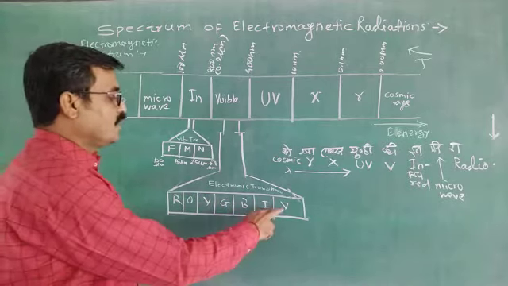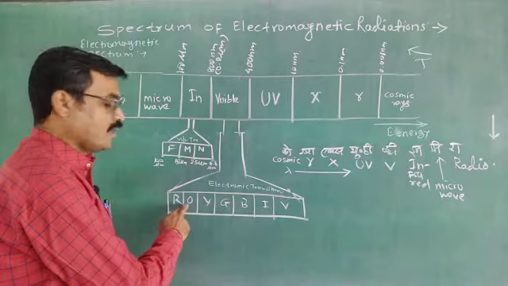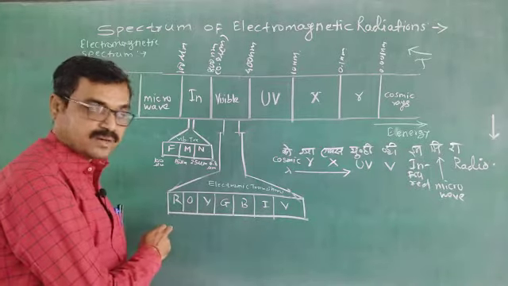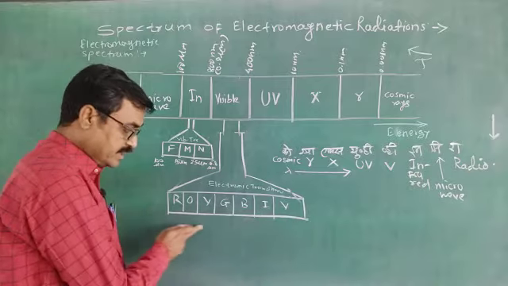That's why this visible region is related to electronic transition, and this visible region contains some sub-regions, VI, VG, YOR, you know, violet, indigo, blue, green, yellow, orange, red, VI, VG, YOR. Again, lambda increases in this way.